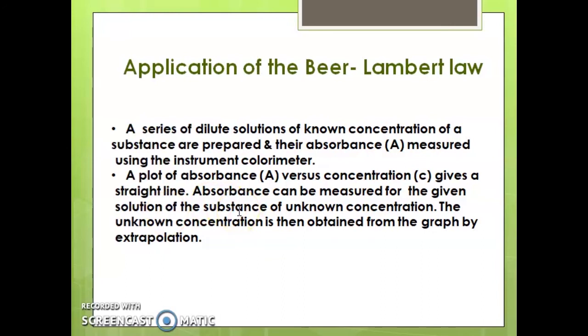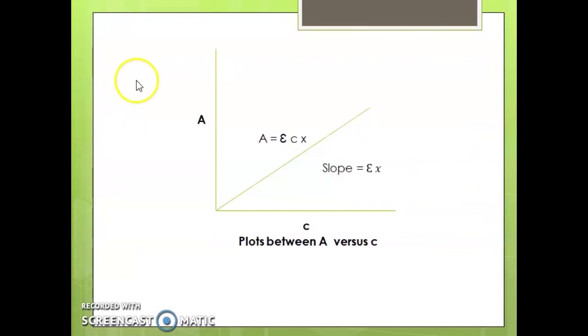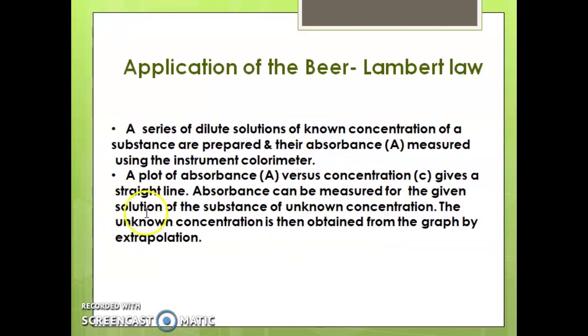If the concentration is unknown, we can measure absorbance. And also, the unknown concentration can be obtained from the graph by extrapolation. These are the applications of Beer-Lambert's law.